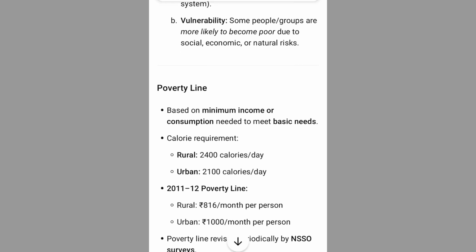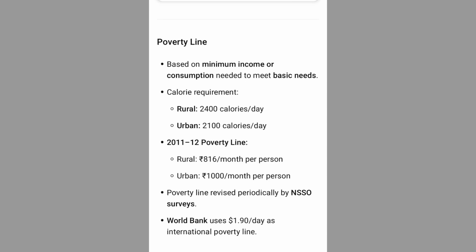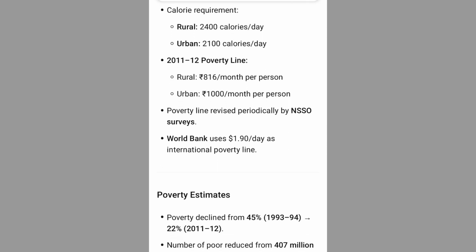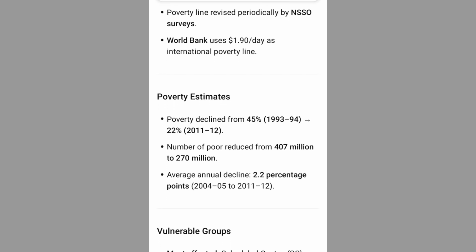Poverty line, based on minimum income or consumption needed to meet basic needs. Calorie requirement. Rural, 2,400 calories per day. Urban, 2,100 calories per day. 2011-12 poverty line. Rural, 816 per month per person. Urban, 1,000 per month per person. Poverty line revised periodically by NSSO surveys. World Bank uses 1.90 dollars per day as international poverty line.